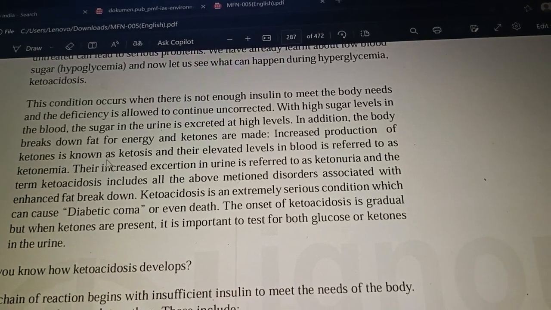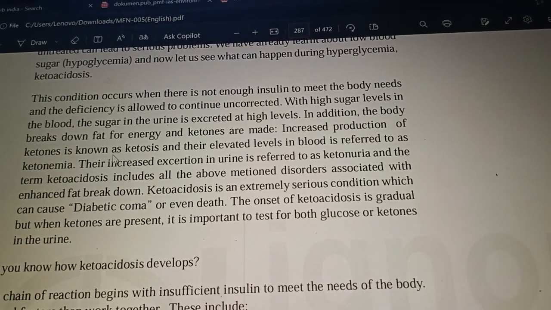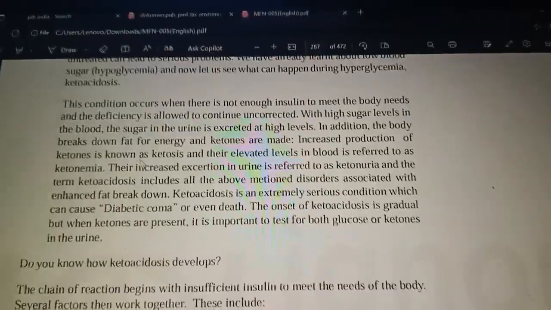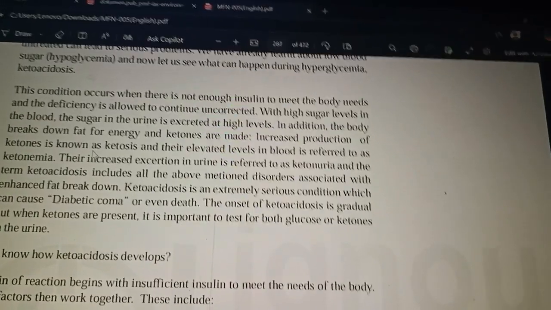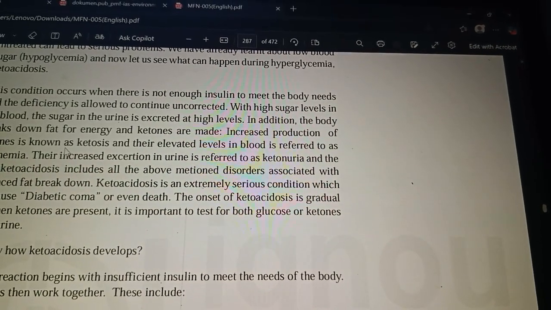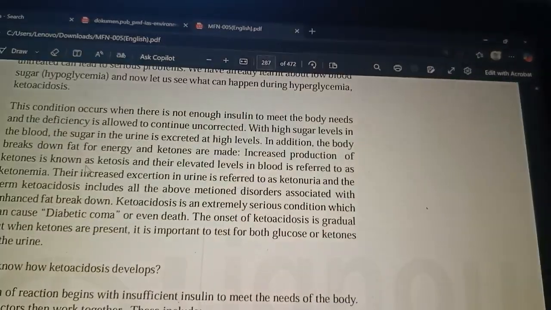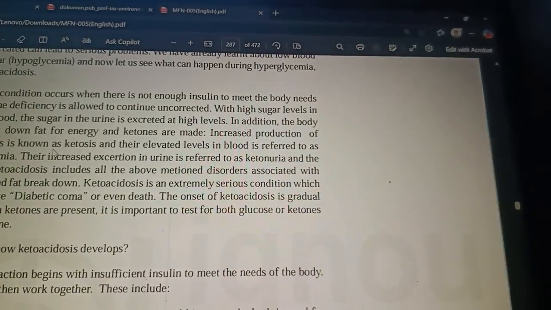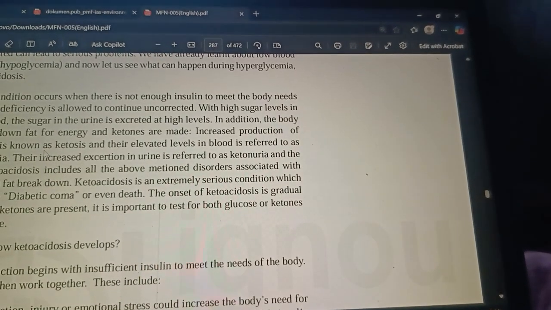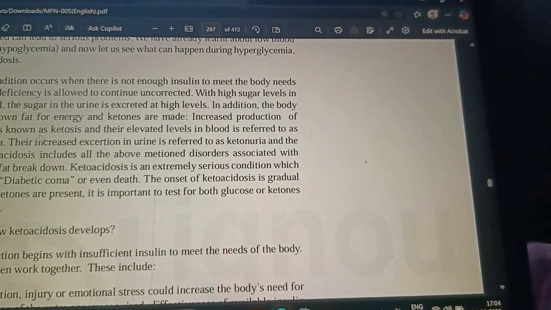Onset of ketoacidosis is gradual, but when ketones are present, it is important to test for both glucose and ketones in the urine. See, diabetic ketoacidosis simply means three conditions. First, increased blood sugar levels. Why is sugar increasing, when it should be decreasing? Because insulin is not doing its action.